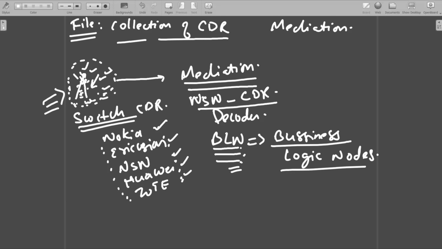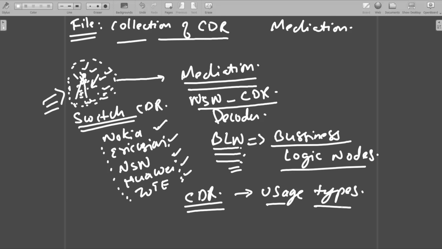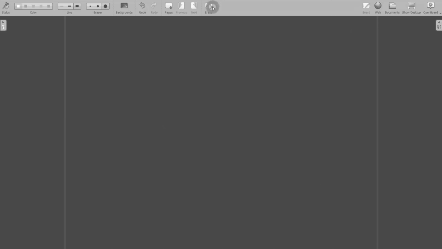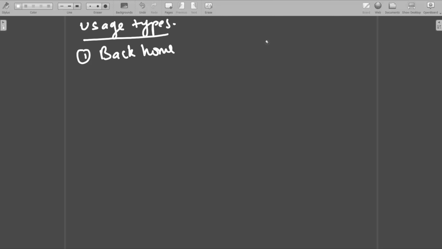So once mediation identifies the CDRs, there is a concept of usage types. Now what will happen with these usage types? Let us focus very clearly on this one, because this is very important. Let's take one example: a back home call, and the other is a roamer to roamer call.